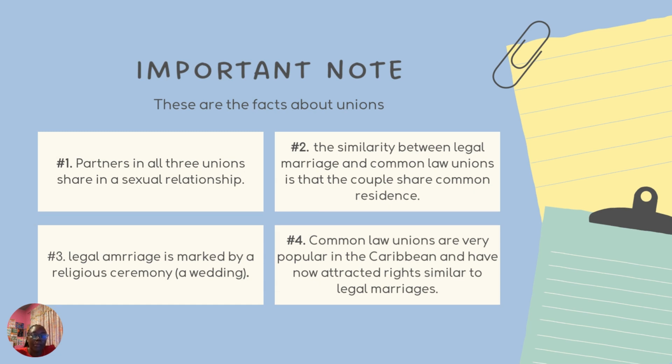Here are some important notes about unions. The first one is that partners in all three unions share in a sexual relationship. So you cannot leave that out. The similarity between legal marriage and common law union is that the couple share a common residence. So the only one that is different as it relates to sharing a common residence is visiting relationship, because they don't live with each other. Therefore, they have to be visiting each other.